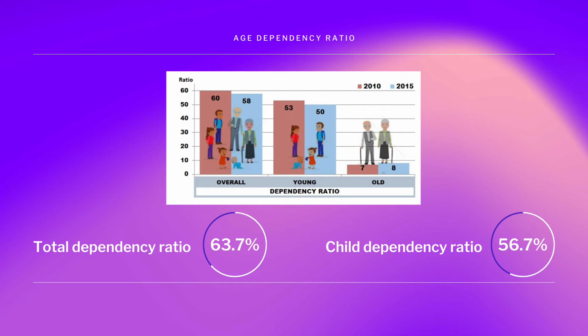Another important aspect we could derive from the age structure is the age dependency ratio. This is the ratio of dependents, people younger than 15 or older than 65, to the working age population, those ages 16 to 64. In the Philippines, the total dependency ratio is currently 63.7%, and the child dependency ratio is 56.7%. Thus, the Philippine government needs to invest more in schools.